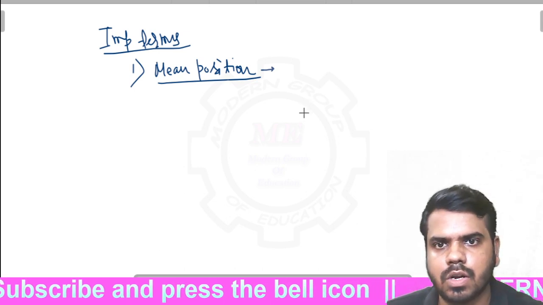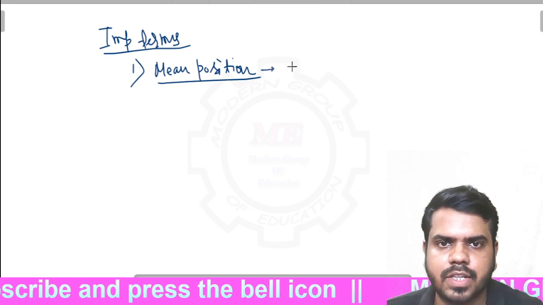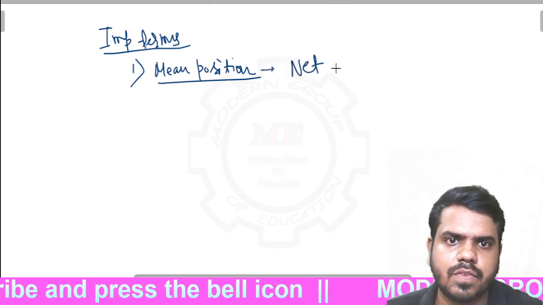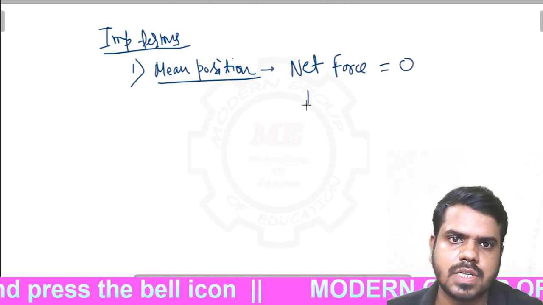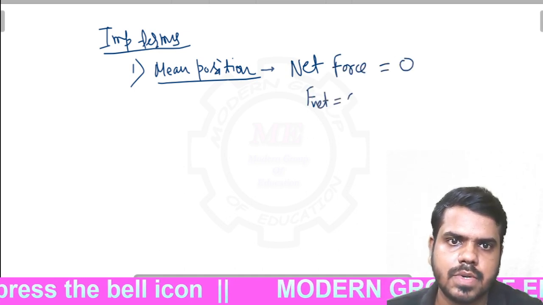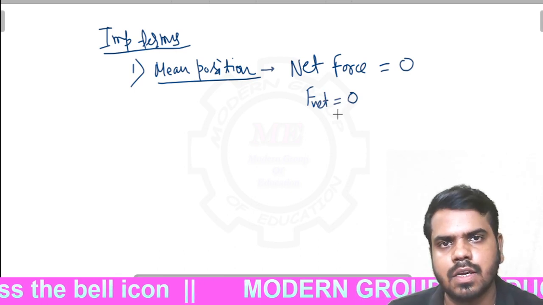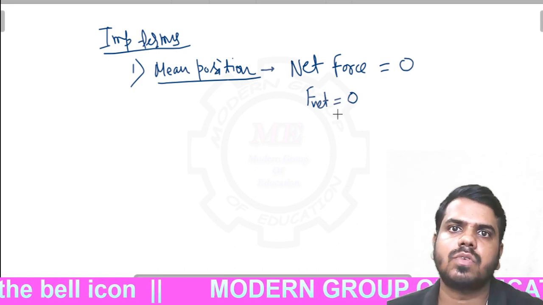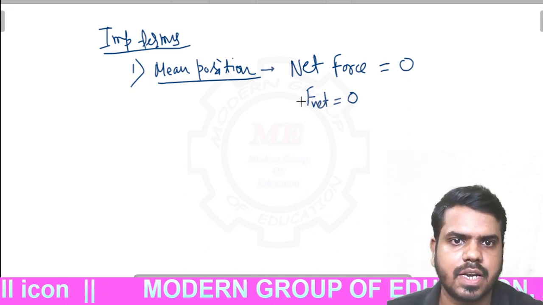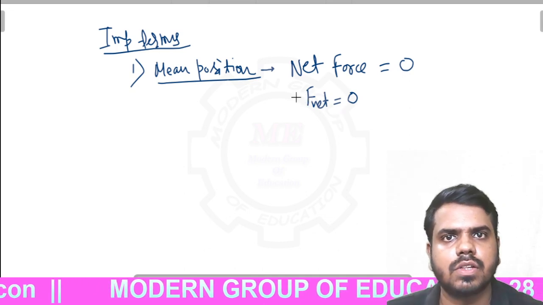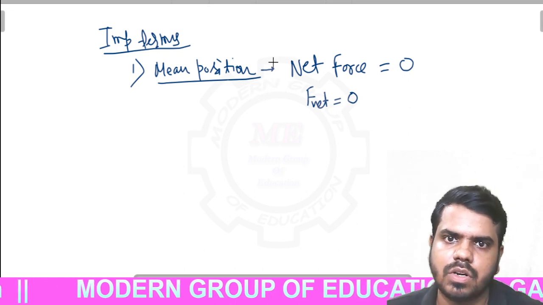It is actually not. Mean position is that position where the net force acting on the body is equal to 0. That means F net is equal to 0. That means the forces are acting, but the effect of the forces is equal to 0. That is called mean position.